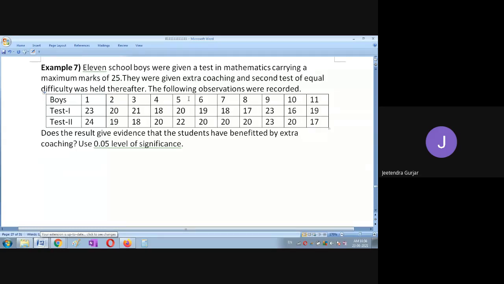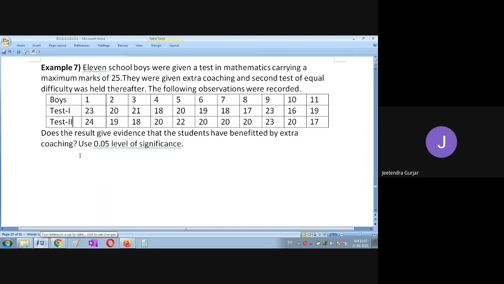You can see here, 1 2 3 4 5 6 7 8 9 10 11 boys we have taken, and we have conducted one test. So these are the marks they have carried. Then we have given some extra coaching, and we have collected these marks from the test 2. So what we are going to find, does the result give evidence that the students have benefited by extra coaching? Use the 0.05 level of significance, students.